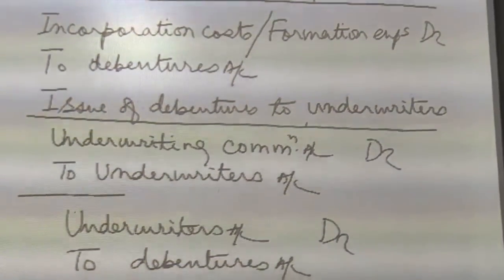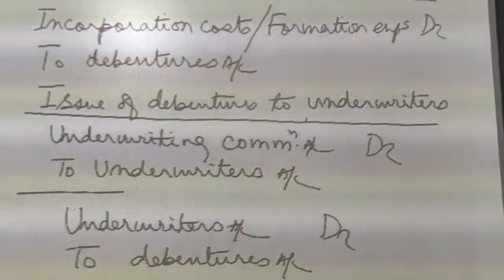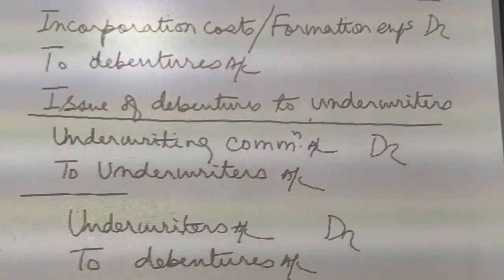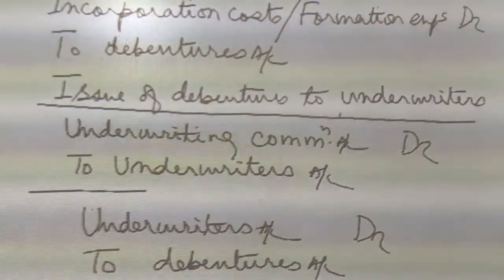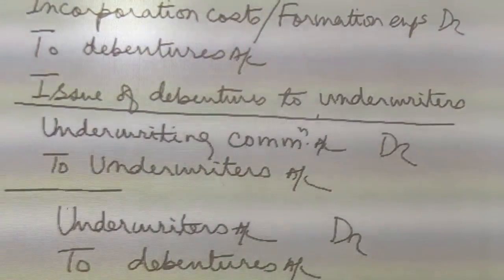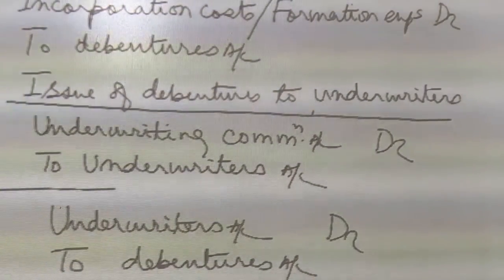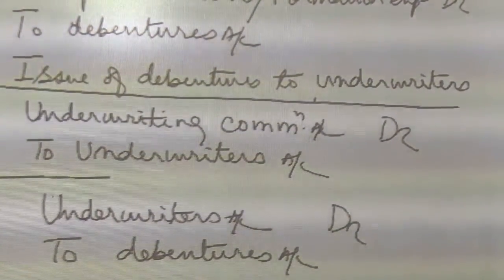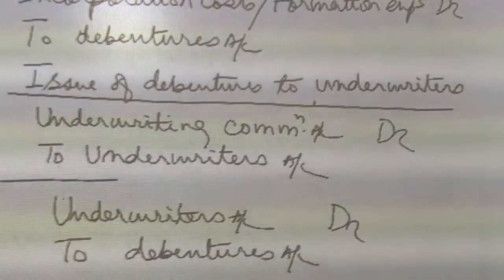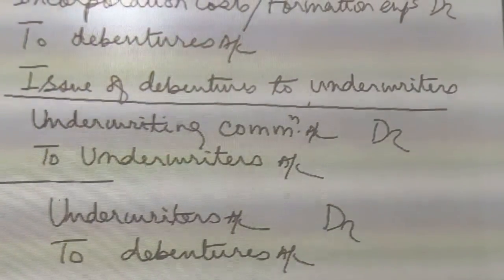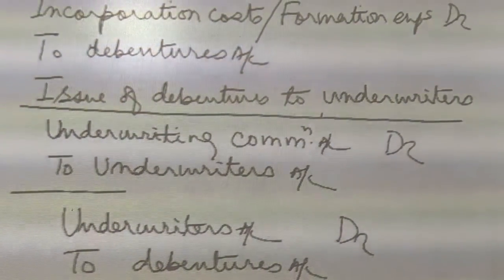Similarly, debentures may be also issued to underwriters. Who are underwriters? Underwriters are persons or a company or a partnership firm or a financial institution who do the work of underwriting of shares as well as debentures when a company issues shares or debentures. That means the number of shares which are not subscribed by the public, they will buy. So they get underwriting commission for undertaking that guarantee. They are doing the work of underwriting, so they should be given some commission.